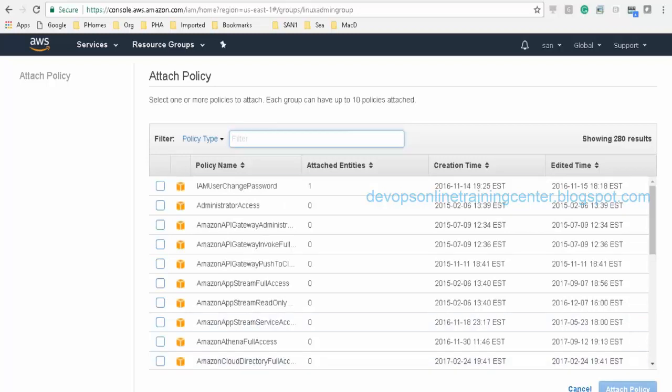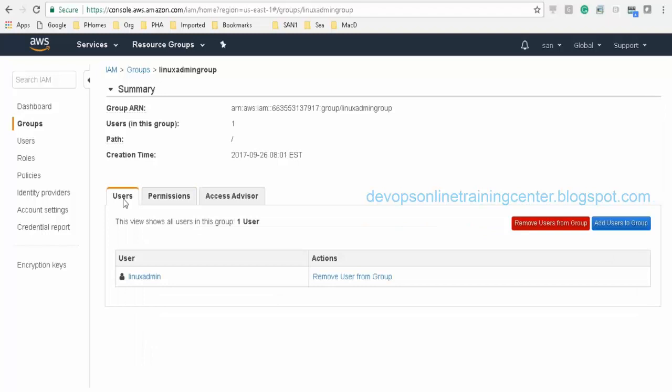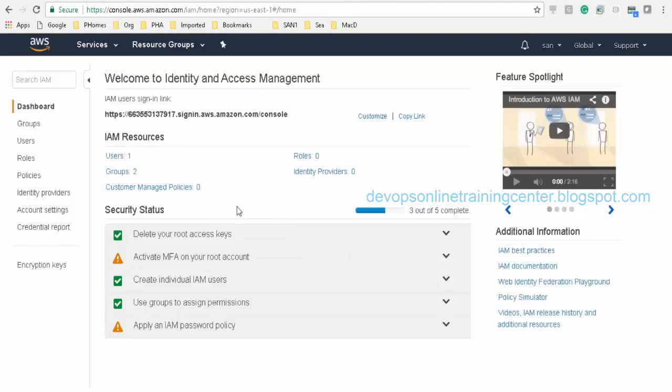I would say the best practice is to have different groups, where the groups have the policies already attached, and we just add the users to the groups. Do you think that's a better way of doing it? Yeah, we also have created a group, right? So if we want to create a new user now, we can just create the user and attach it to that group, so that user will get all the permissions of that group.